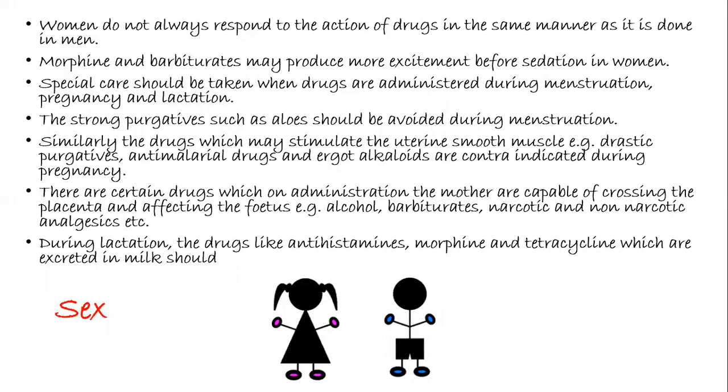Also, during pregnancy you have to see that the drug should not be teratogenic, meaning it should not affect the fetus. You cannot give strong purgatives during menstruation or pregnancy. Similarly, the drugs which may stimulate the uterine smooth muscle, that is drastic purgatives, anti-malarial drugs, and ergot alkaloids, are contraindicated during pregnancy. There are certain drugs which on administration to the mother are capable of crossing the placenta and affecting the fetus. These mostly include alcohol, barbiturates, narcotic and non-narcotic analgesics, etc.